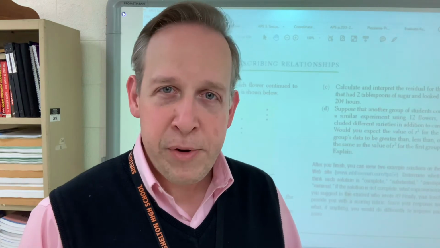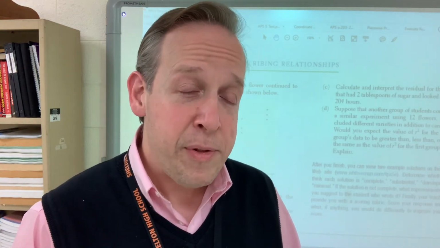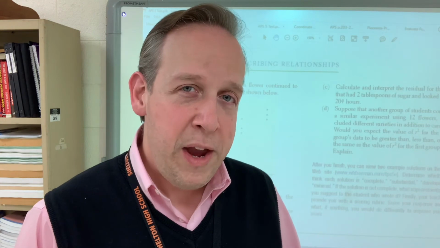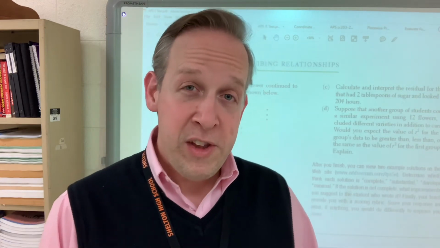We talked about the difference between interpolation, which is making a prediction using your LSRL within your domain, and extrapolation, which is making a prediction using your LSRL outside your domain. There are cautions with both, but certainly much more caution to be taken with extrapolation, because once you're outside your domain, you don't really know exactly what's going to happen. And if the residual plot shows the pattern is not linear, you won't want to make any kind of extrapolation because the pattern does not continue in any kind of linear fashion.